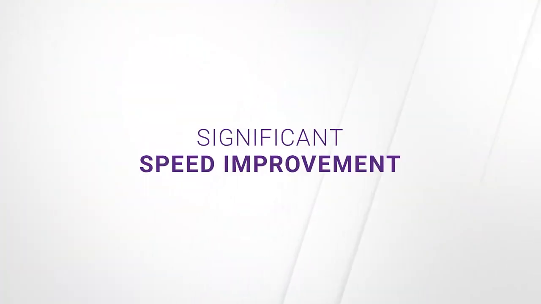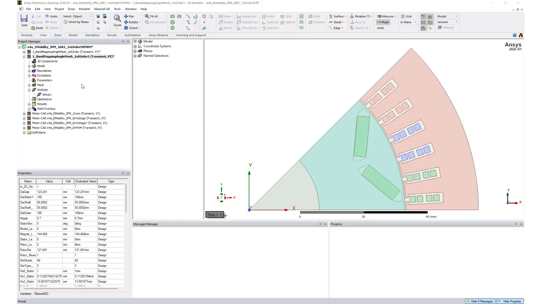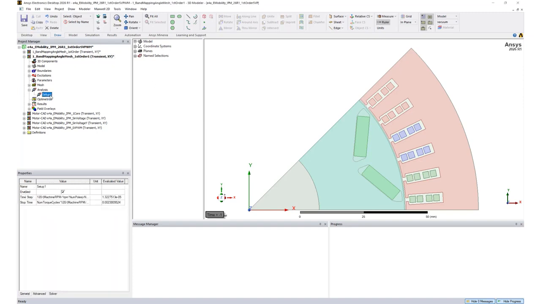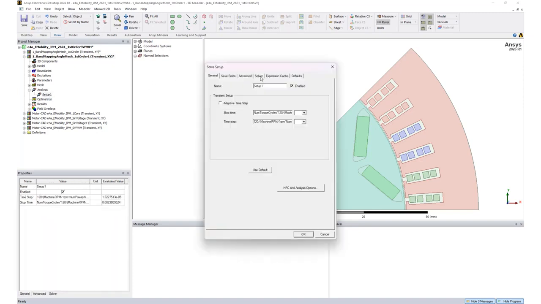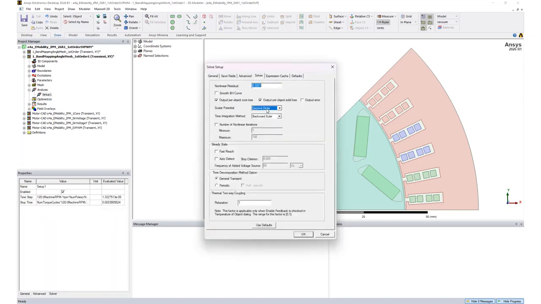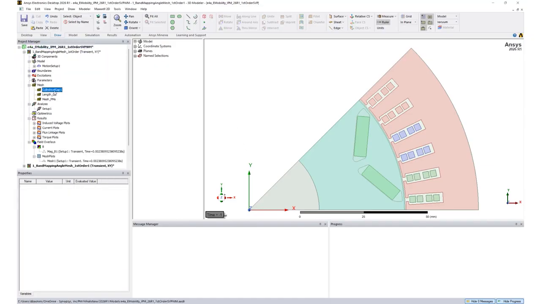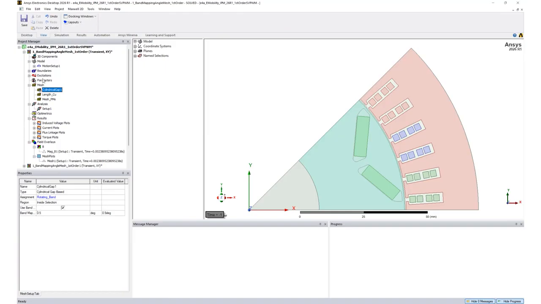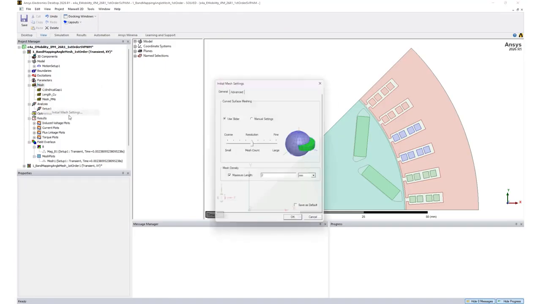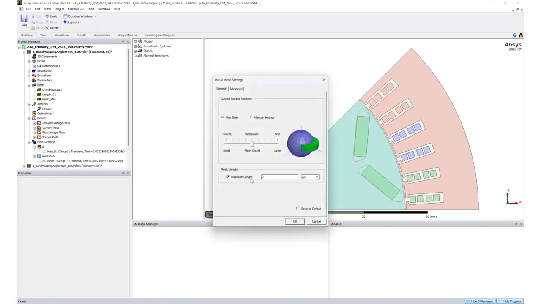Significant speed improvement. Ansys Maxwell delivers a major speed boost in its 2D magnetic transient solver through a new first-order element option and enhanced solver and meshing performance. Motor design and electric machine engineers can run 2D transient simulation up to 3.5 times faster, with workflow enhancements delivering up to 10 times faster end-to-end execution.